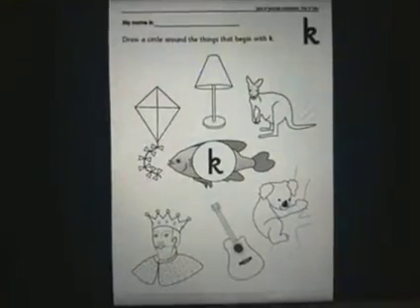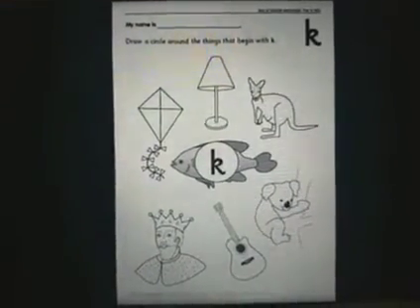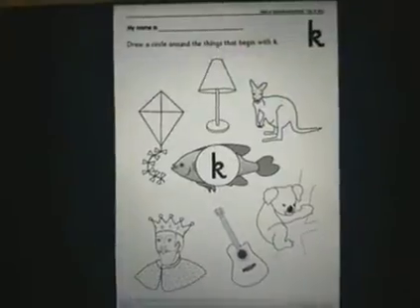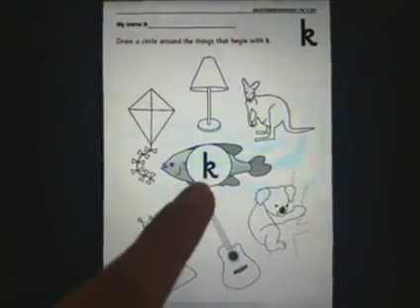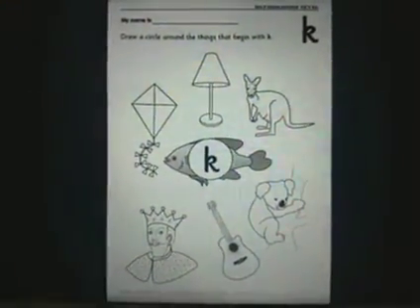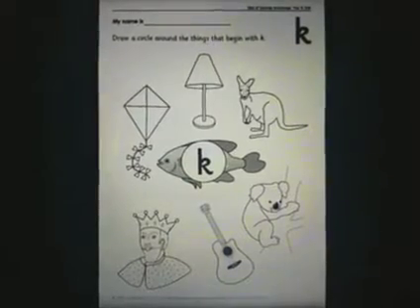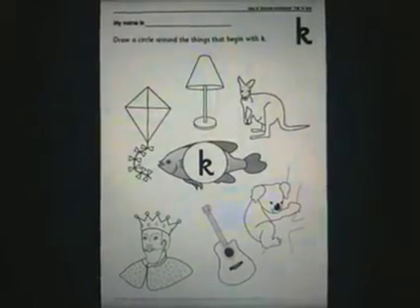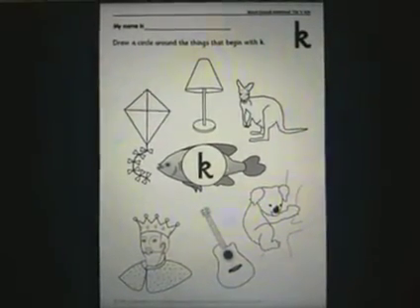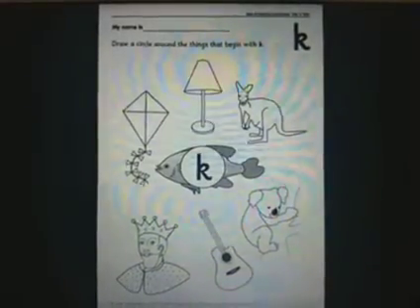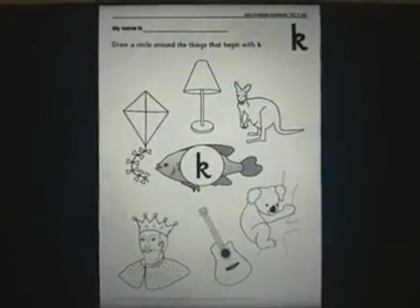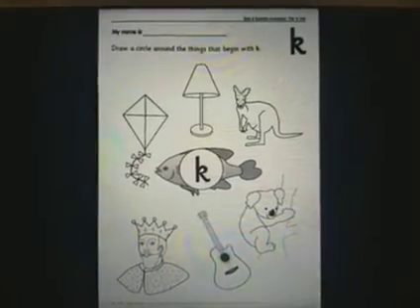Now coming to the homework sheet. This sheet will help you revise the sound that we did today. The sound of this letter is K, the kick K. You have to draw a circle around the things that begin with the K sound. You can draw a circle and color that picture.